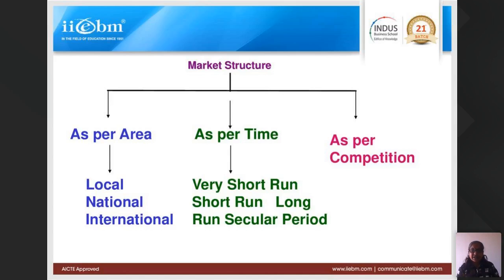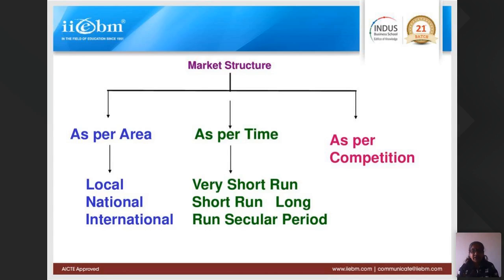Market structure is classified into three parts. You must have studied this earlier. Market structure is classified as per area, as per time, and as per competition. As per area, you must have studied during school time that there are local markets, national markets, and international markets. Now, what is a local market? A local market is when a commodity is produced and sold in that particular nearby area.